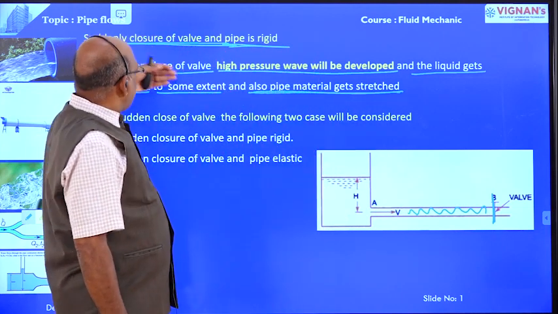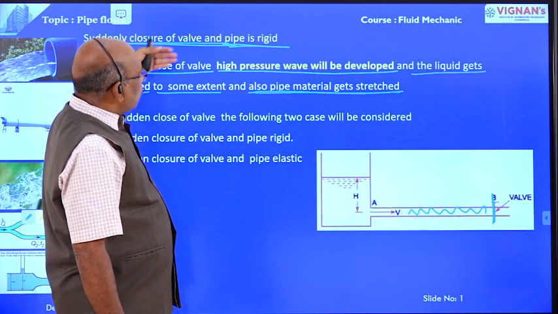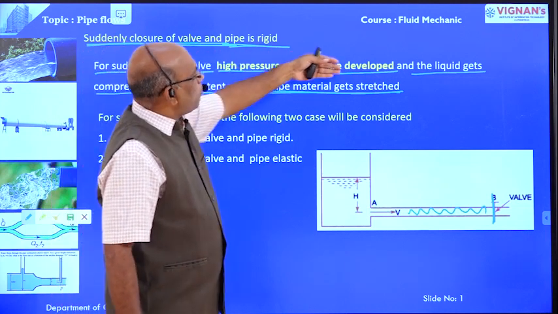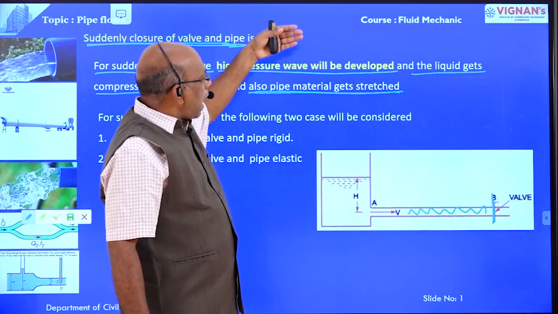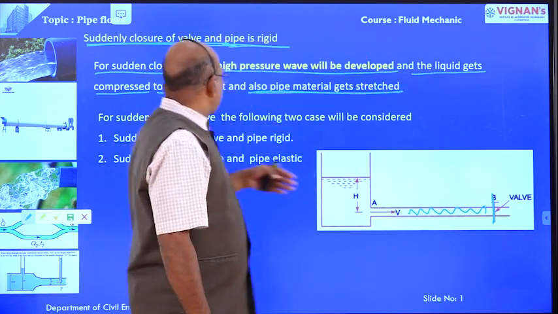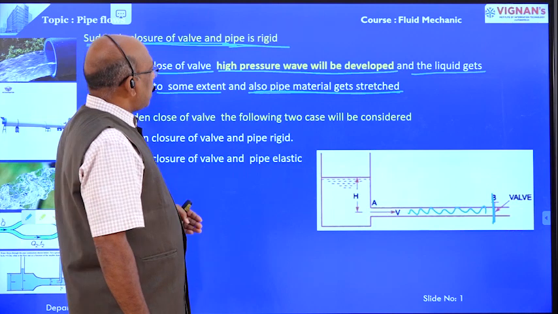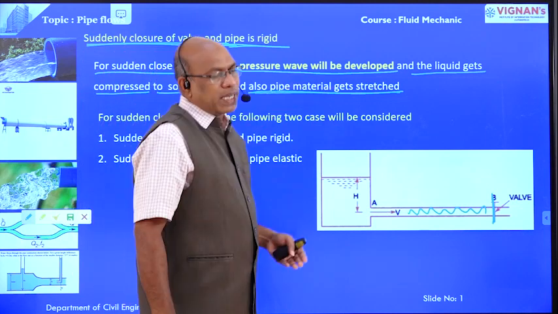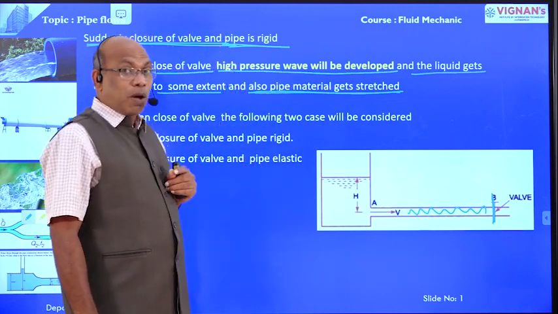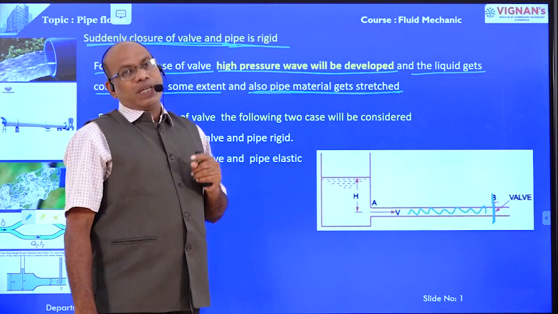First point is a high pressure wave will be developed. Because of the high pressure wave, liquid gets compressed to some extent, and also pipe material gets stretched. These are the problems if the valve is closed suddenly.